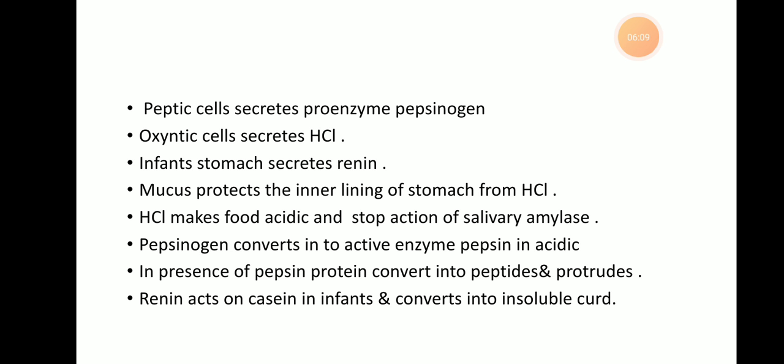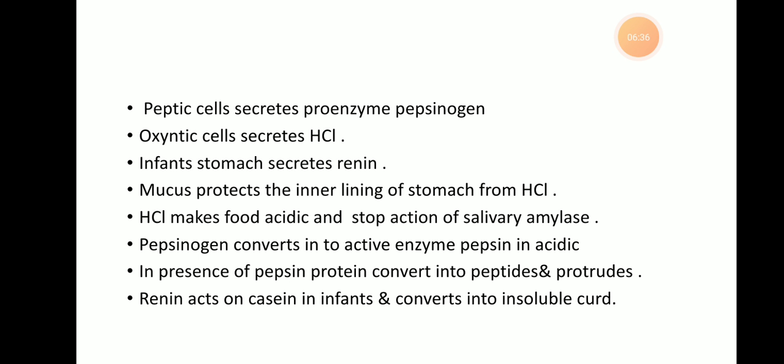The food coming from the mouth is mixed with saliva, which is alkaline, but another process of digestion takes place in the stomach. The food should change into acidic form. That's why the HCl has to stop the action of the salivary amylase, which acts in alkaline conditions. HCl is also useful for killing the germs that might be present in the food.